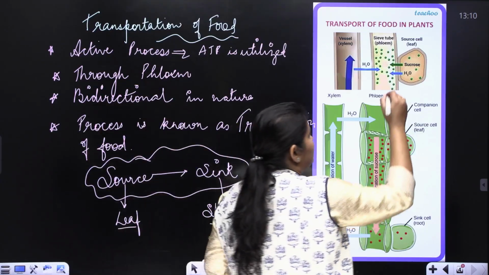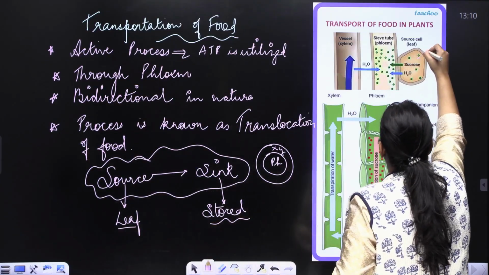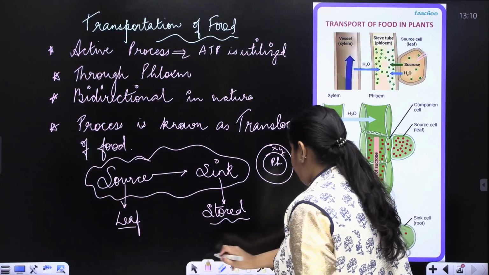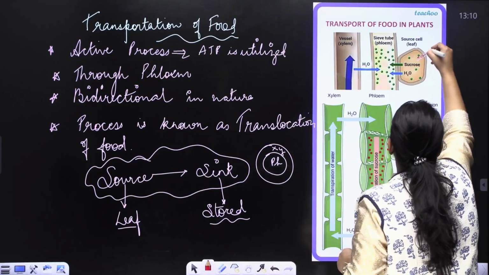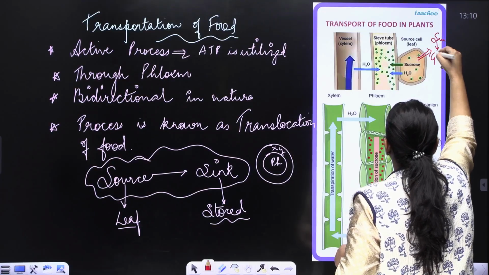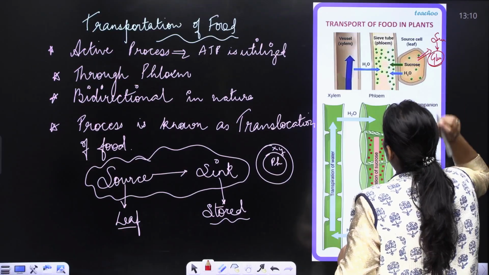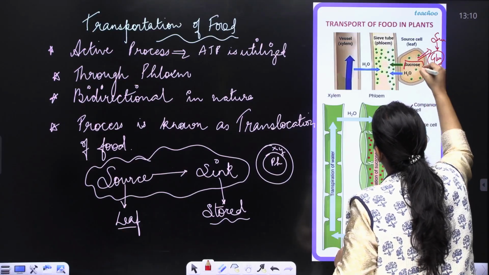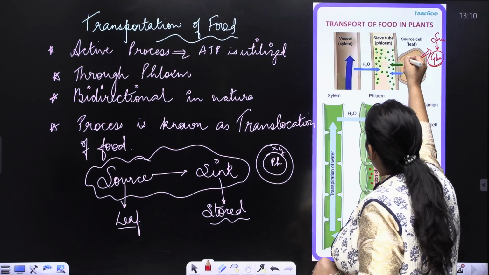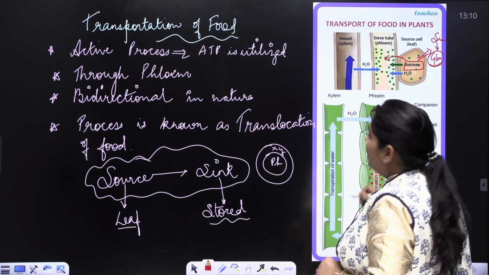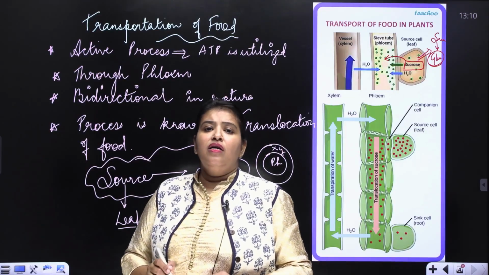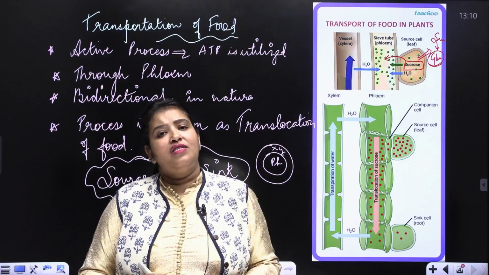Now see, the synthesis of food takes place here in the form of glucose. But for it to be transported, it is converted into sucrose. This sucrose from the leaf cell, which is the source cell, is loaded into the neighboring phloem cell, which is the sieve tube.